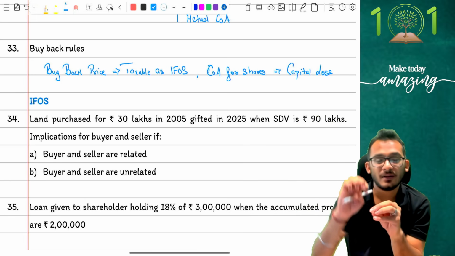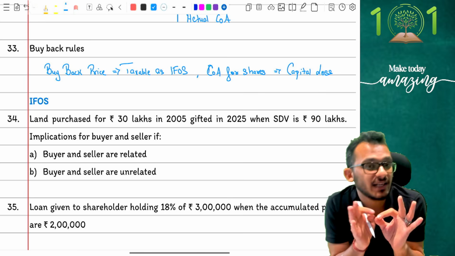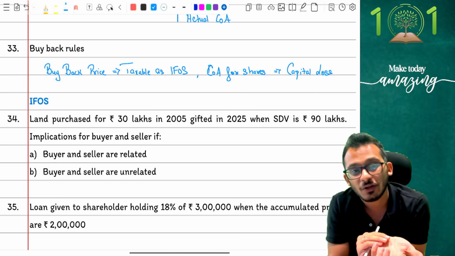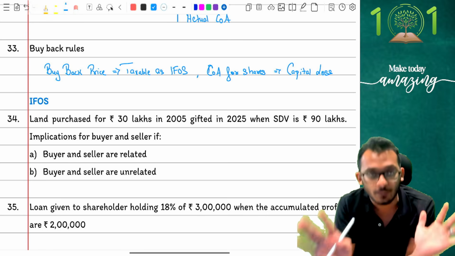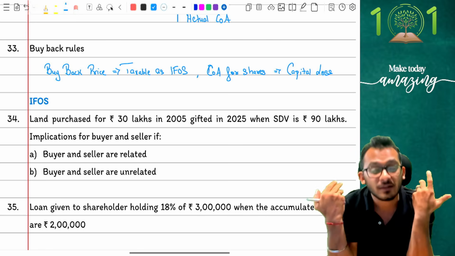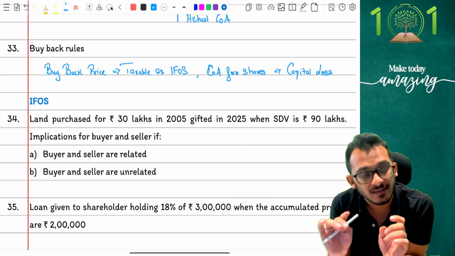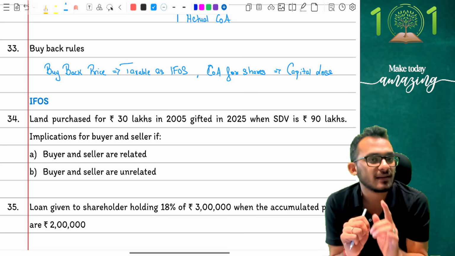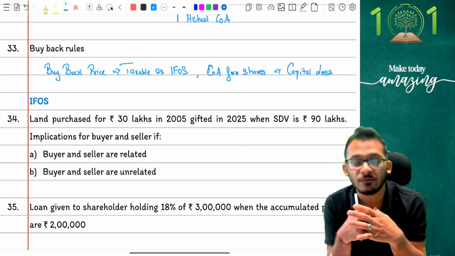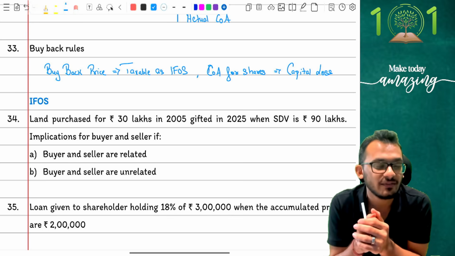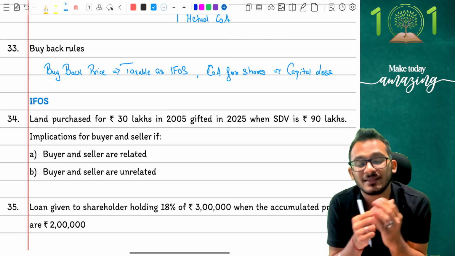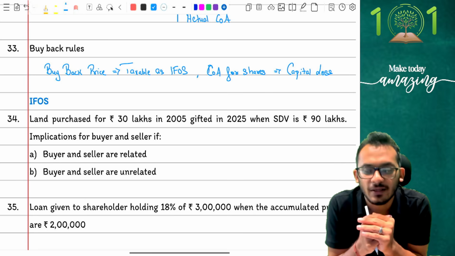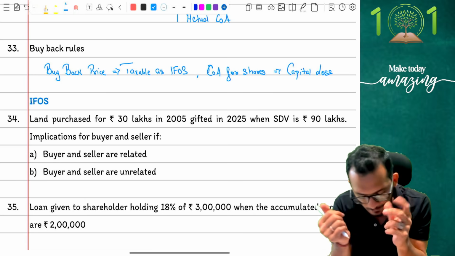Now you may ask, what is the difference between 6 lakhs here and 4 lakhs? The difference is very important. IFOS is a slab income. Capital gains is a special income. Can you set off your long-term capital loss against IFOS income? No. Can you set off your short-term capital loss against IFOS income? No. Which means technically the 6 lakhs is going to become taxable nevertheless. The 4 lakhs is only going to be allowed as set off if you have other capital gains in your question. If not, then that's going to get carried forward. And that's the unfortunate reason of buyback. So be very, very careful about this. You can expect a question as a 1 mark adjustment in examination in your compulsory question as well. Be extra smart when you read these kinds of questions. Clear? Yes. Perfect. Let's move on forward.